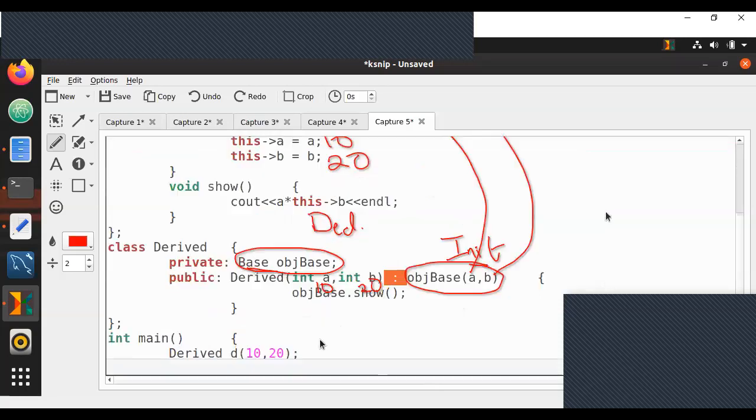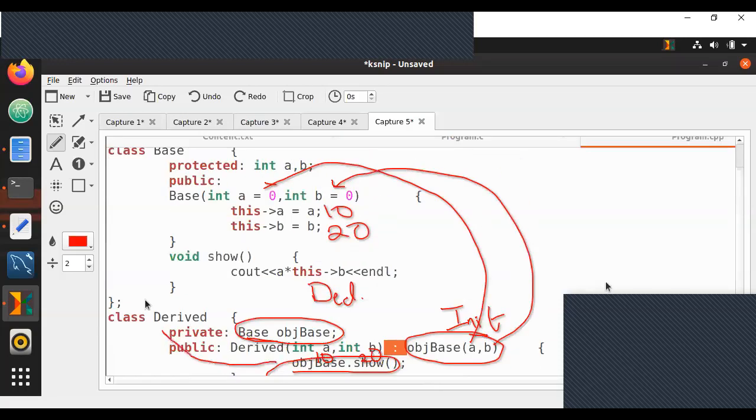Now after this, we are calling base object show. So object of base of show, it will go to this place where you are multiplying A into this arrow mark B. Now whether you do this arrow mark B or whether you write just B, there is no difference. You guys know that whether you write this arrow mark B, that means it is accessing B of this object.